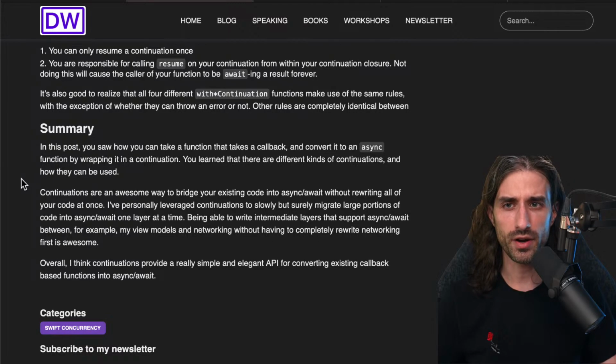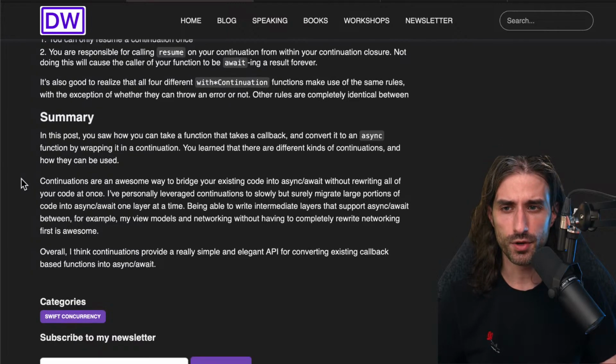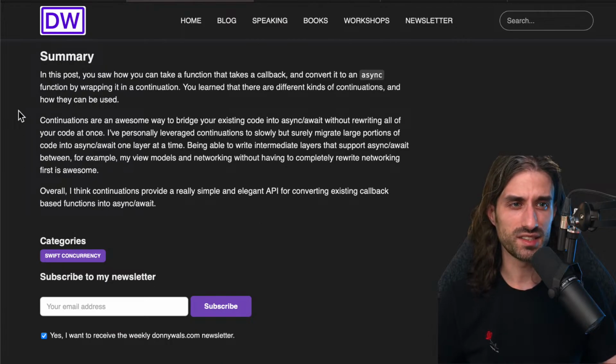And so in summary, for this second article, which was much shorter than the previous one, but that makes sense because it was more focused on a specific problem. In this post, you saw how you can take a function that takes a callback and convert it to an async function by wrapping it in a continuation. You learned that there are different kinds of continuations and how they can be used.